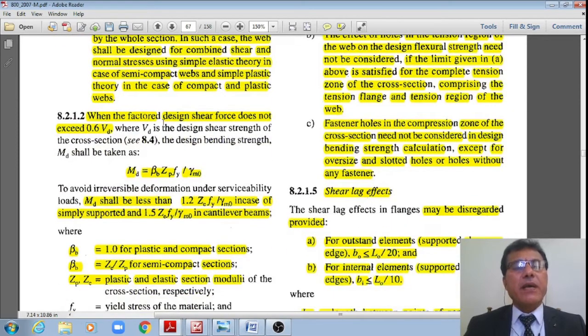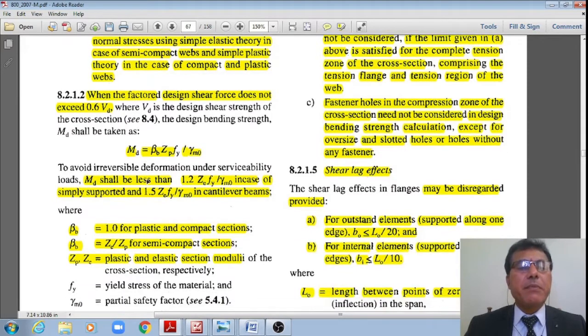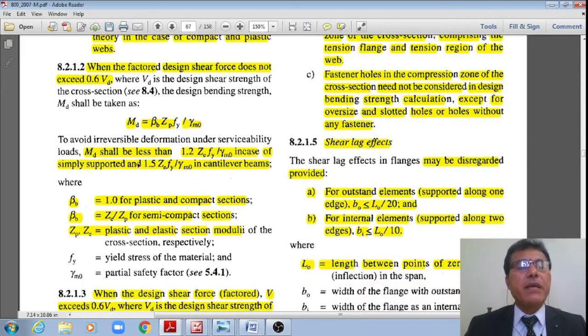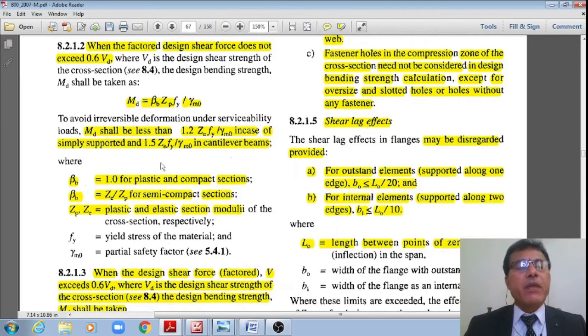And when the factored design shear force does not exceed 0.6 VD, that is, when it is only low shear, the design bending strength Md shall be calculated as Md equal to beta b multiplied by Zp Fy divided by gamma m0, where Md shall be less than 1.2 Ze Fy divided by gamma m0 in case of simply supported beams, and 1.5 Ze Fy divided by gamma m0 in case of cantilever beams.